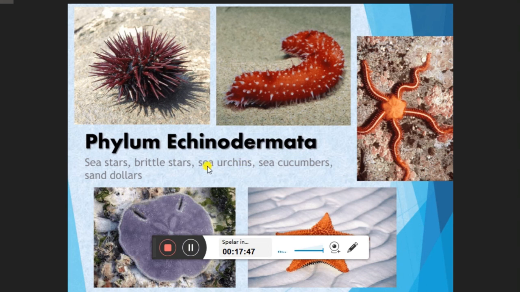The last one among this group is the phylum Echinodermata. Examples are sea stars, brittle stars, sea urchins, sea cucumber and sand dollars. Their head and tail are absent, and their body is rough, spiny and star-like. They have a star-like body, and so they are called echinoderms.